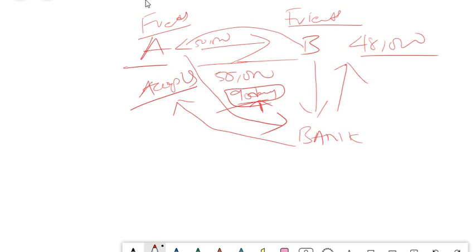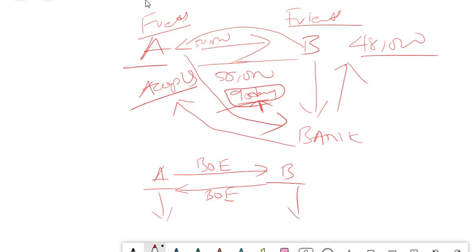So this accommodating bill can be of another type. That means A and B both require money. So what happens? A draws a bill of exchange on B. B draws a bill of exchange on A. Okay. A will have his bank. B will have his bank.